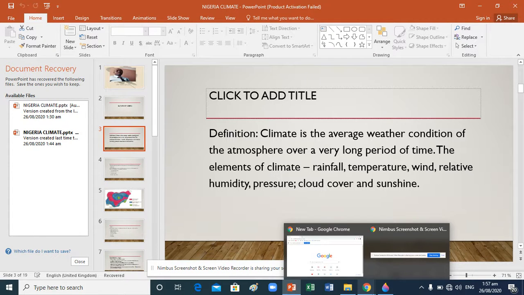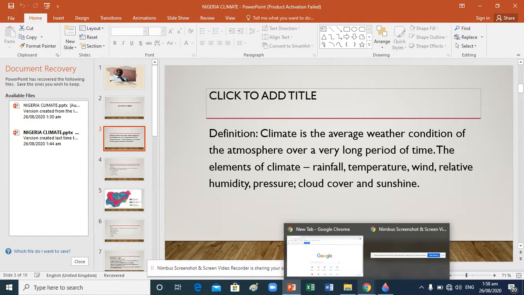In our previous class, we also discussed rainfall, the instrument, temperature, instrument, wind, instrument, relative humidity, pressure, cloud cover, and sunshine. As a geography student, you should be able to identify these major elements and suggest the normal instruments for all of them.